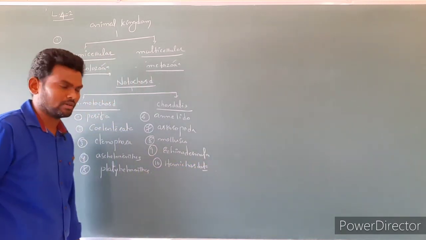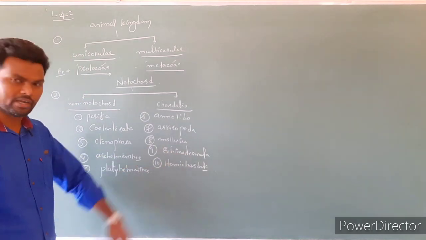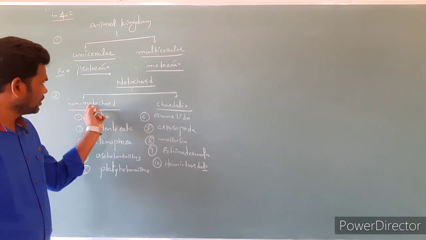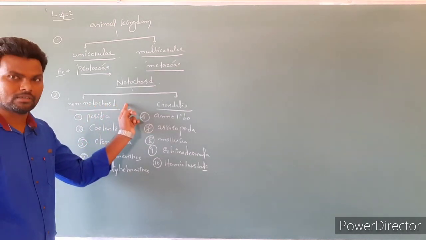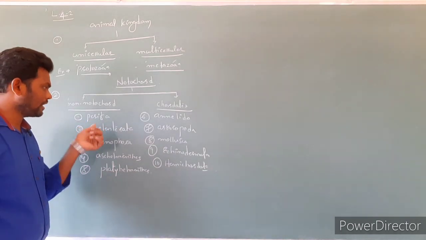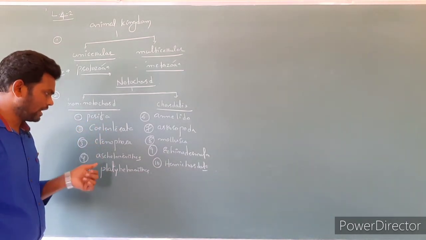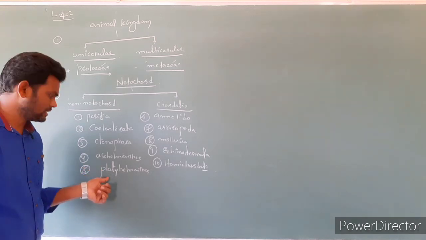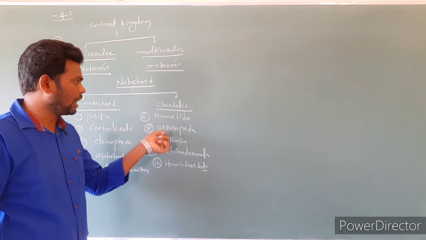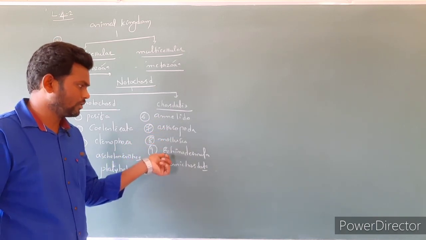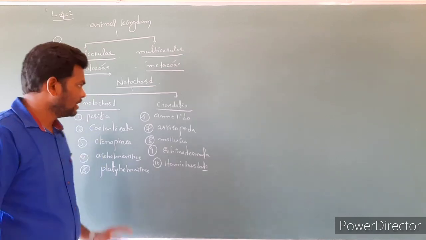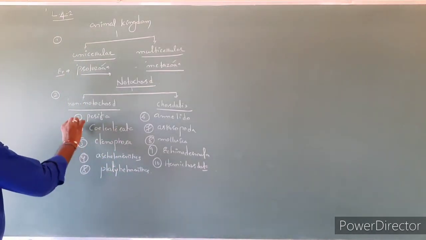Clear? These all are, in this case, notochord is absent. Notochord is absent. What are they? Protozoa, Porifera, Coelenterata, Ctenophora, Aschelminthes, Platyhelminthes, Annelida, Arthropoda, Mollusca, Echinodermata, as well as Hemichordates. Clear?